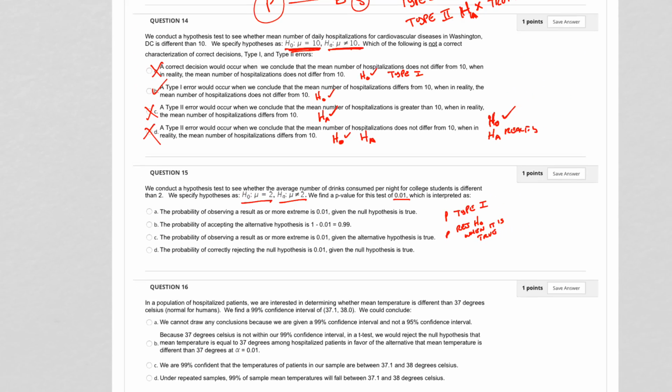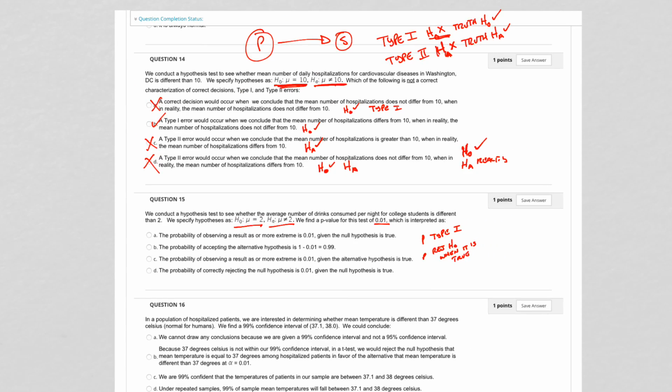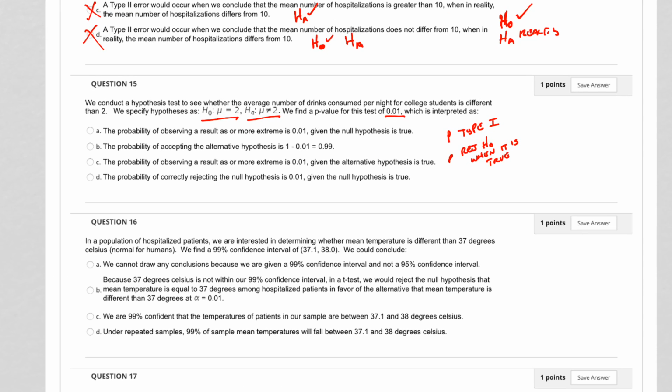Remember from the previous one, we rejected the null when in truth it is not to be rejected. So it is 1 in 100 that we will reject the null when it's true. The probability of observing a result as or more extreme is 0.01, given the null hypothesis is true.